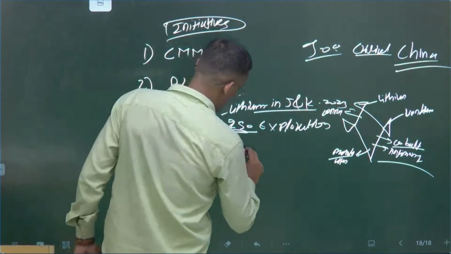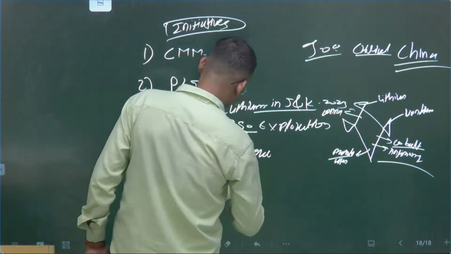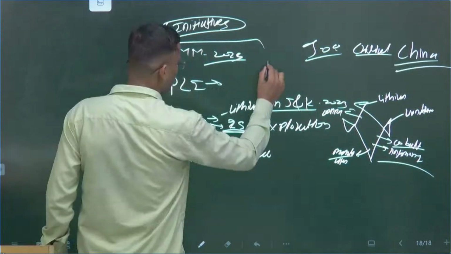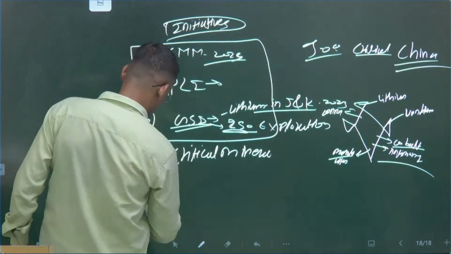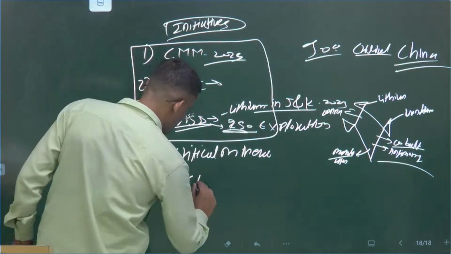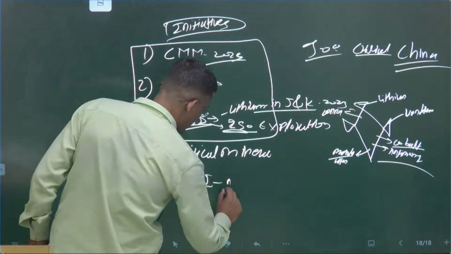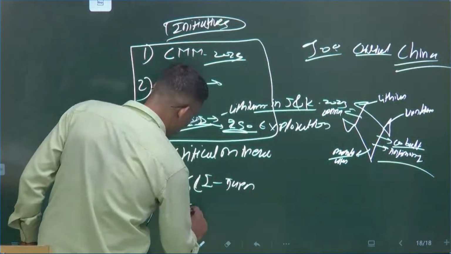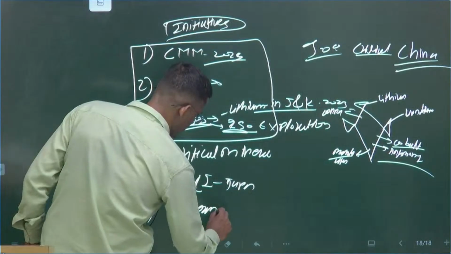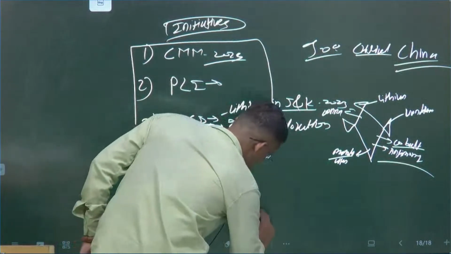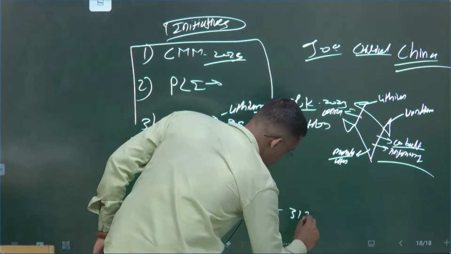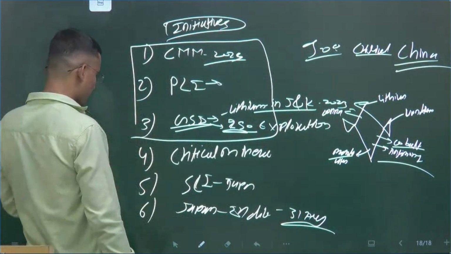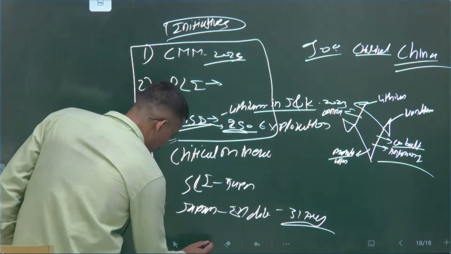Critical mineral partnership. These are initiatives at an international level. These three are domestic level. Okay, this supply chain initiative with Japan, and recently India has signed the agreement with Japan, the India-Japan critical mineral partnership, on the 31st of August. Then India has acquired